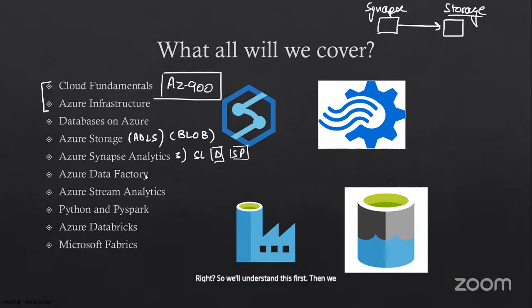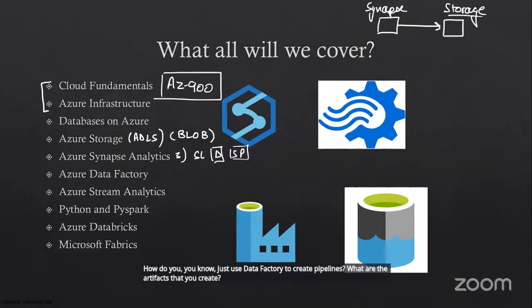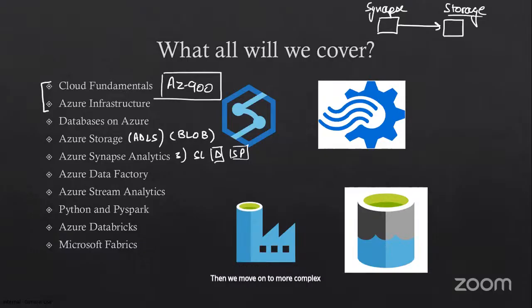Then we move on to Data Factory. Again, it's a very comprehensive resource with a lot of topics to cover, right? In Data Factory, we'll see first of all, how do you just use Data Factory to create pipelines? What are the artifacts that you create, right? What is a linked service? What is a data set? So basic understanding once we have, then we move on to more complex topics of creating the pipelines.